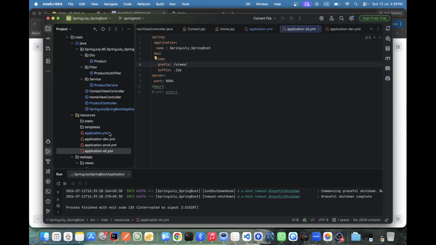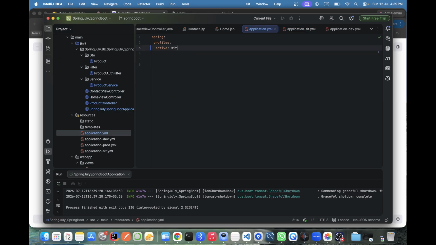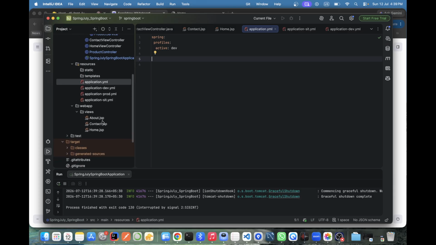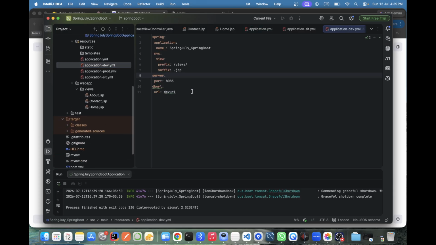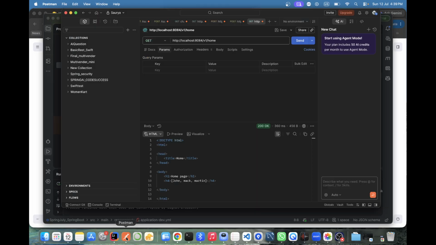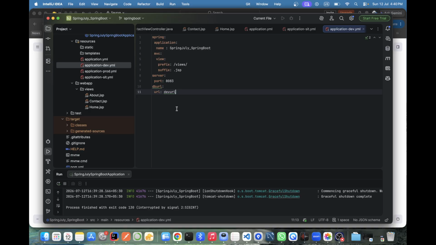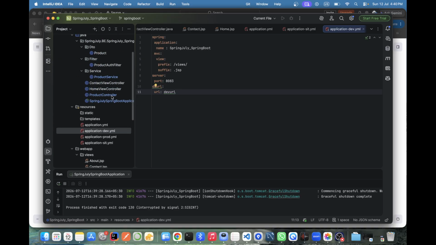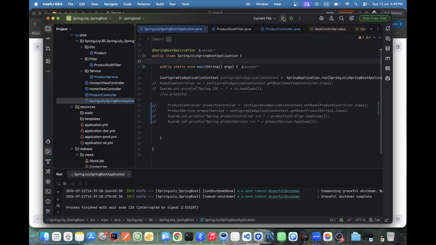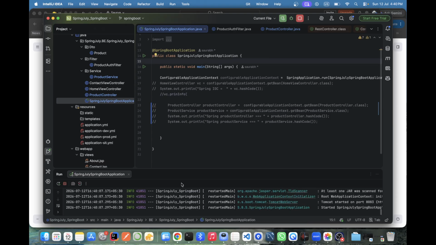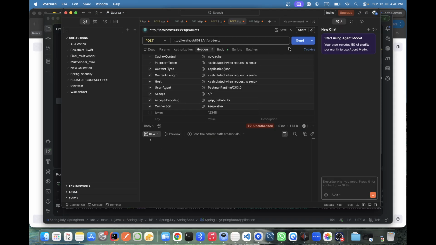Here it was dev only, and the dev profile, port 8083, I think this one. Let me just start. Unauthorized, because we are not giving the token. Correct. Chalo, now we are set.